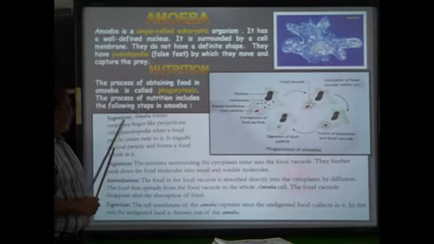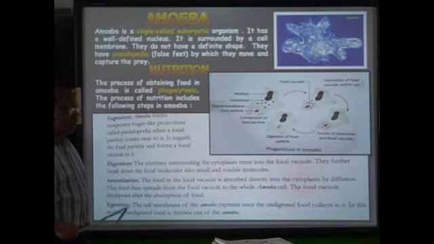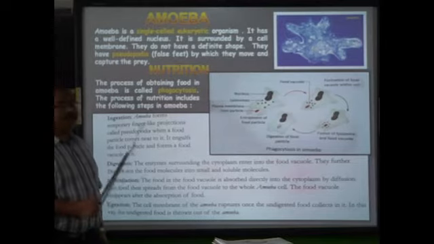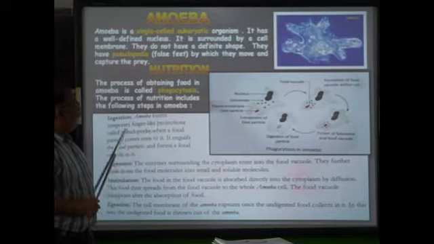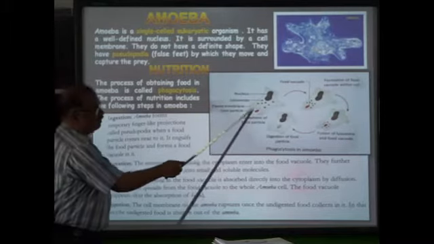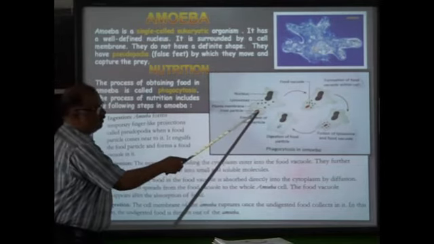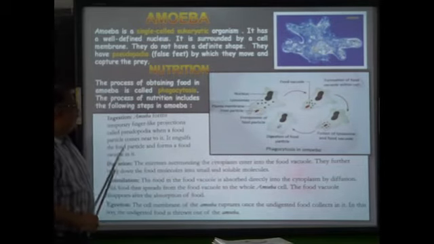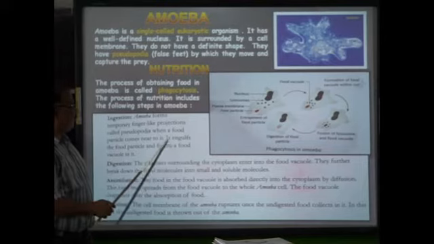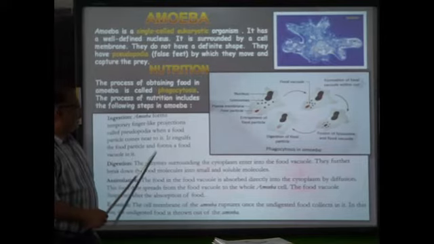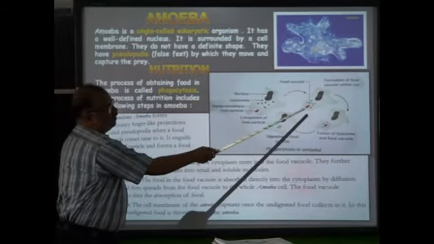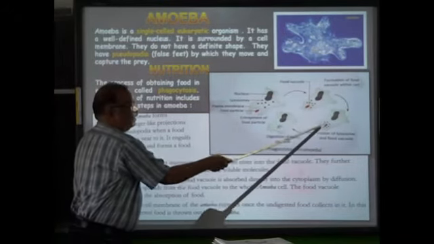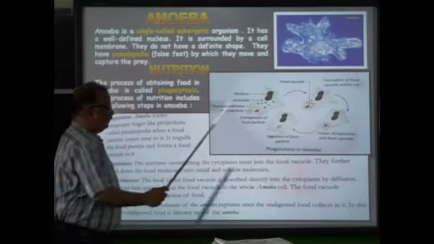The steps are ingestion, digestion, assimilation, and egestion. Ingestion means taking in of food. Amoeba forms temporary finger-like projections called pseudopodia. So, formation of pseudopodia you can see around this. When a food particle comes near to it, it engulfs the food particle and forms a food vacuole in it. So it is engulfed, you can see here, and food vacuole is made.